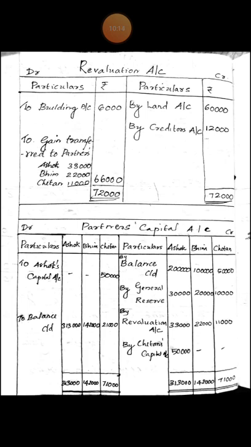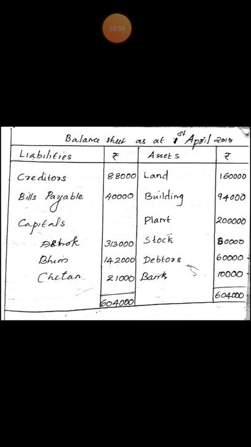Next, balancing of capital account. Balancing figure is 3,13,000, 1,42,000, 21,000. The new balance sheet or balance sheet of the reconstituted firm will record these new capitals, new balances of capital accounts, that is 3,13,000, 1,42,000 and 21,000. Next, preparation of balance sheet.